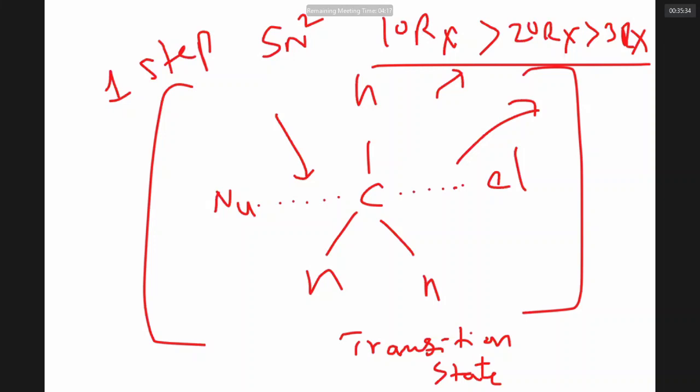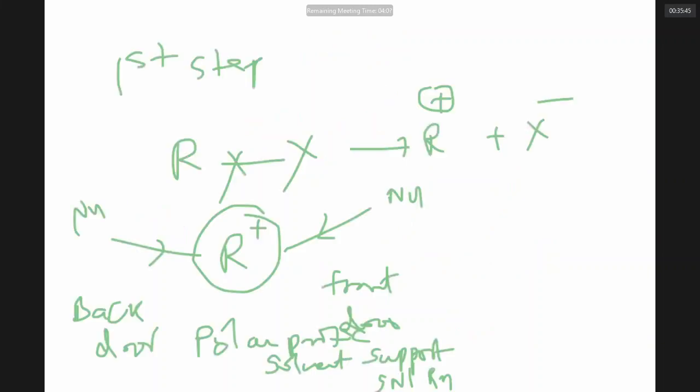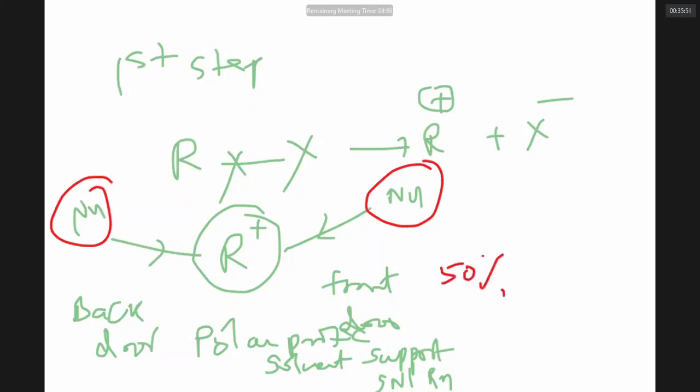Whereas if I go back to SN1 mechanism, the incoming nucleophile can attack from front side and back side to the carbocation. I will be getting 50% compound where incoming nucleophile is in the front side, 50% where incoming nucleophile is in back side. It means if this compound is optically active, 50% is D isomer and 50% is L isomer.